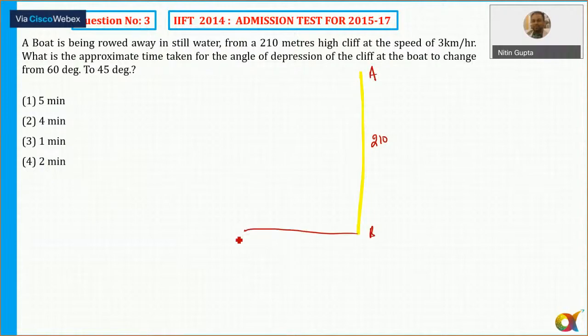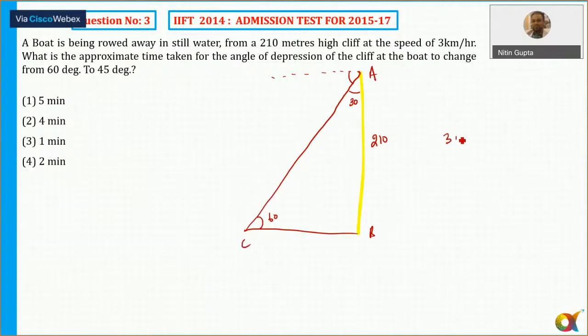A boat is being rowed away in still water from a 210-meter high cliff at a speed of 3 km per hour. What is the approximate time taken for the angle of depression of the cliff at the boat to change from 60 degree to 45 degree? So initially the angle of depression is equal to 60 degree. So ये angle भी मेरा 60 हो गया, and this angle is equal to 30 degree. Let me mark this as point C.